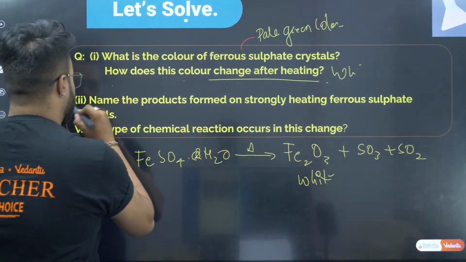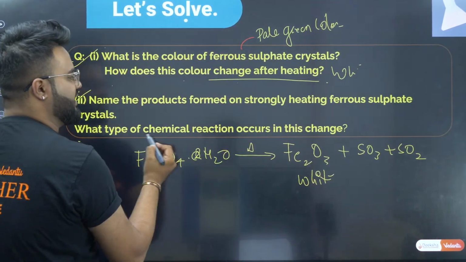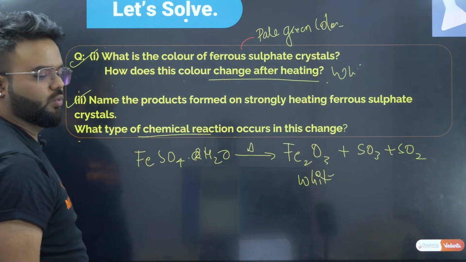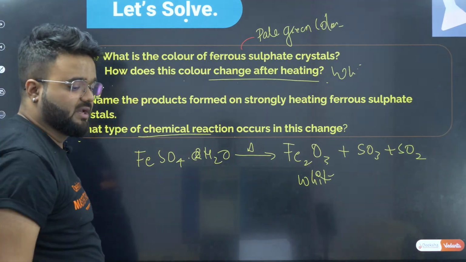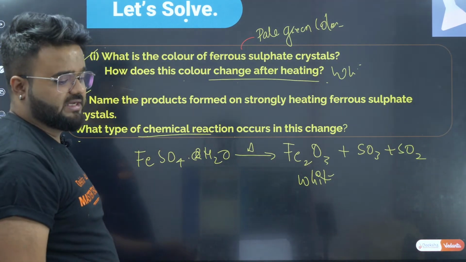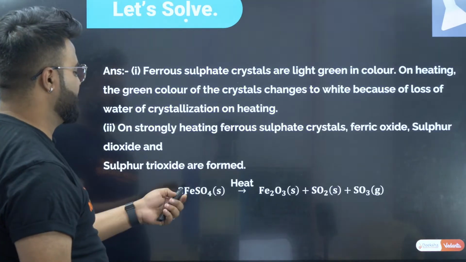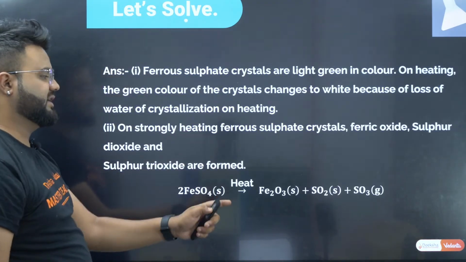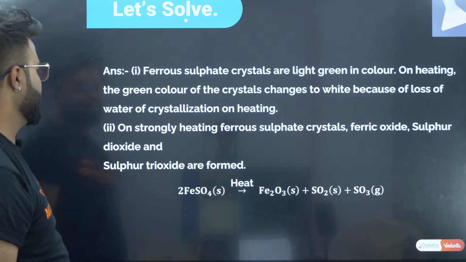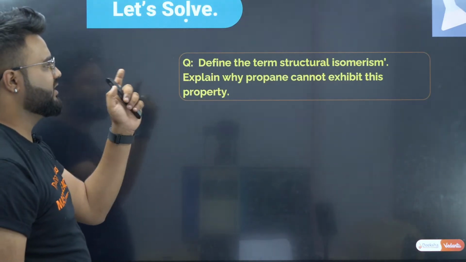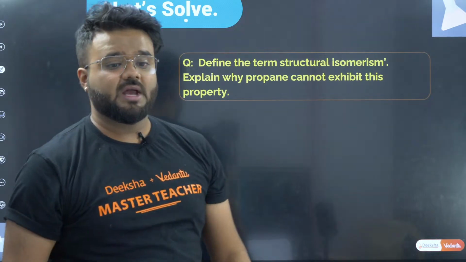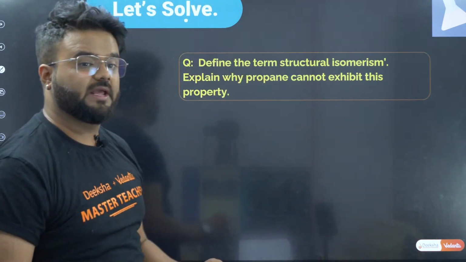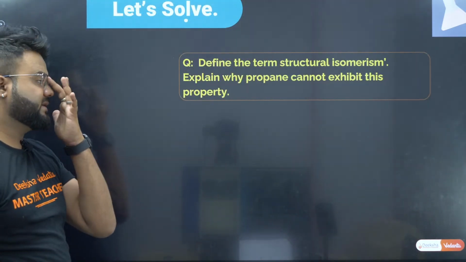Clear? Done. Next, what type of chemical reaction occurs in this chain? What type of chemical reaction can you see? Here, basically, we can see the type of chemical reaction is one where sulfur trioxide and sulfur dioxide are formed.